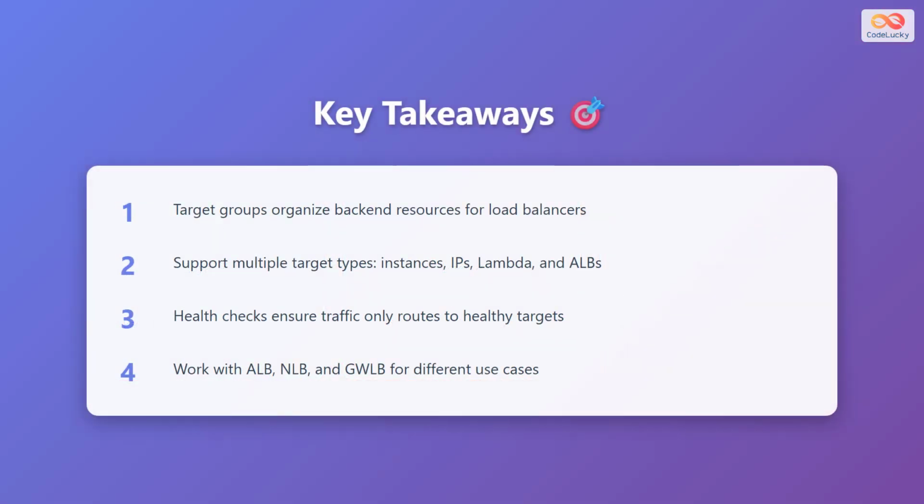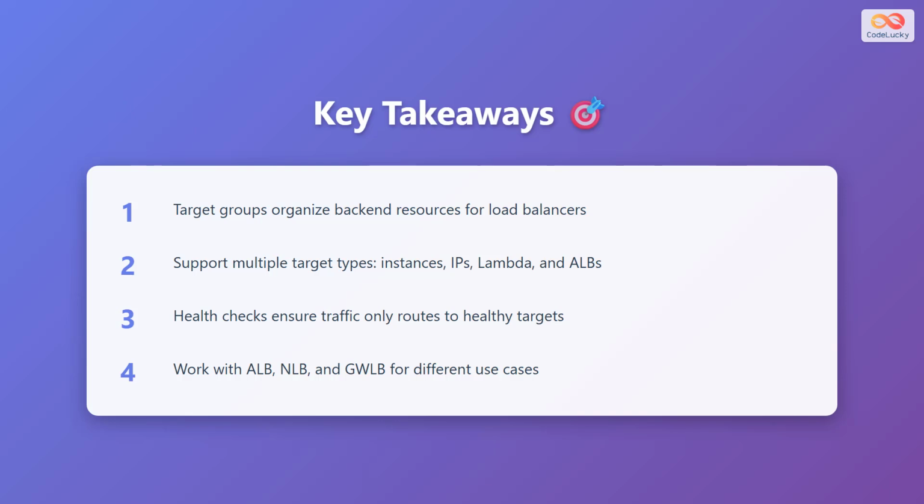Let's recap the essential concepts about target groups. First, target groups organize backend resources for load balancers, providing a logical grouping that simplifies management. Second, they support multiple target types including instances, IP addresses, Lambda functions, and even other application load balancers, giving you architectural flexibility.